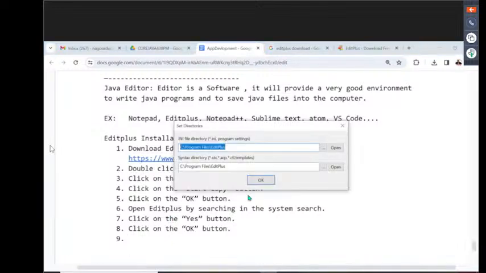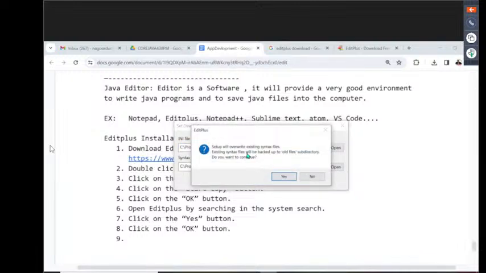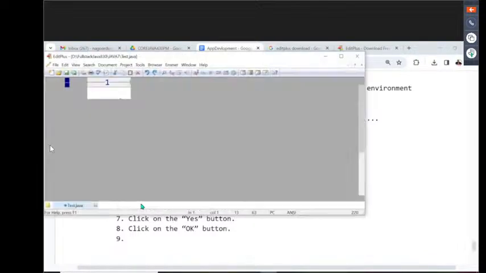Then after this, if we click on OK button, see now what it is asking, where we want to keep some temporary files or some templates of this edit plus. By default, it has taken the location C program files edit plus. No problem. We can maintain the same location. No need to think about it. OK button. Setup will override existing syntaxes now. Right, click on S button here.